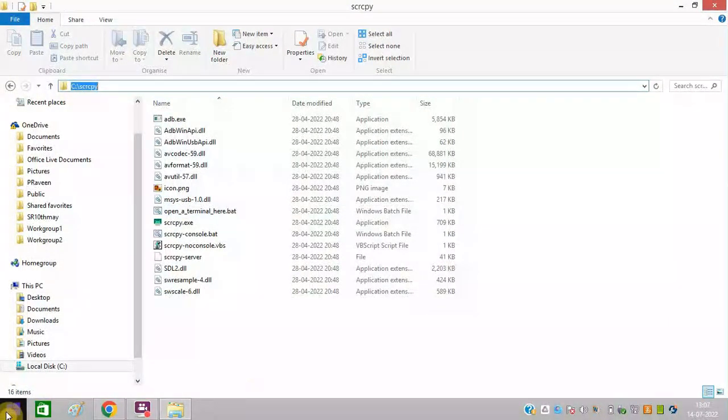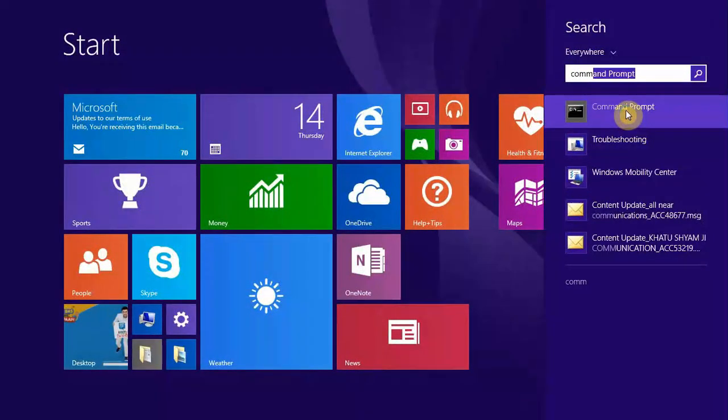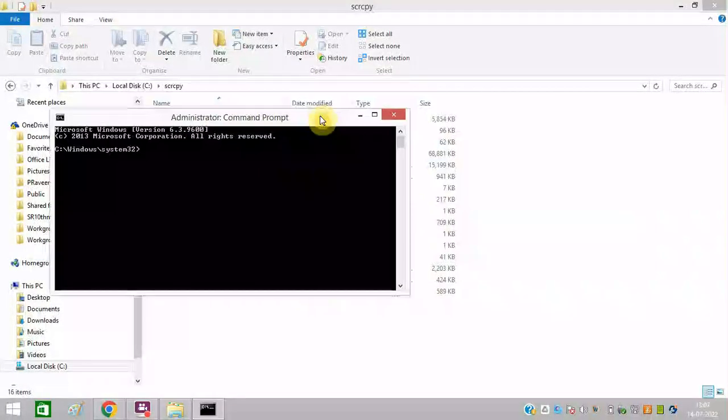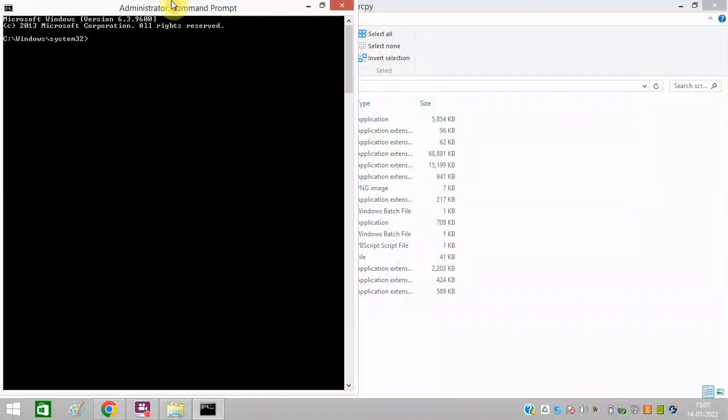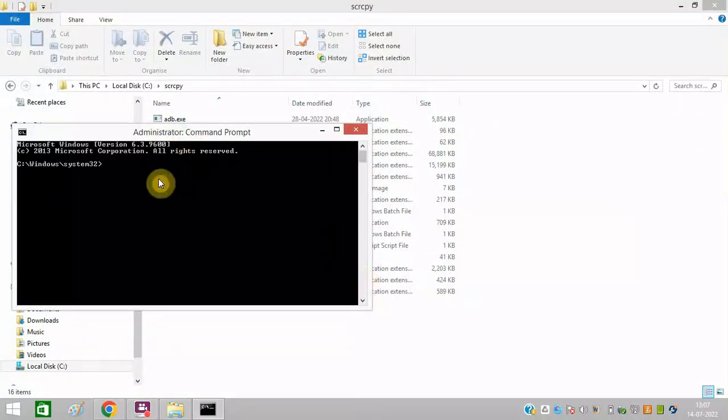Now you just need to open command prompt, right click on this and click on run as administrator. After that, you need to type in here in command prompt cd space C drive colon, the folder name scrcpy, and press enter.